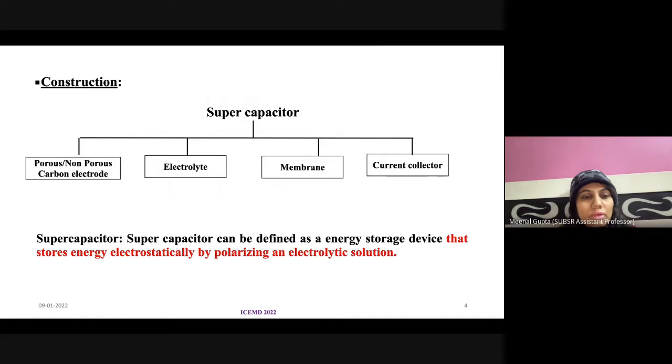Supercapacitors are electrochemical devices which store energy electrostatically via polarizing the electrolytic solution. A supercapacitor has four components: the current collector, which is basically made of a graphite sheet and is coated with different kinds of electrode material. This work is based on carbon-based material, so the electrode material is either porous or non-porous carbon, and there is a membrane and